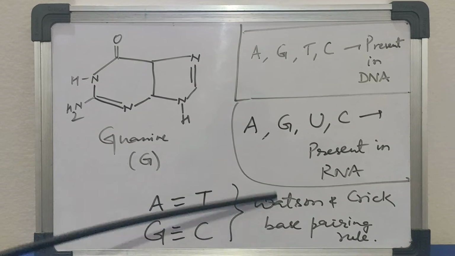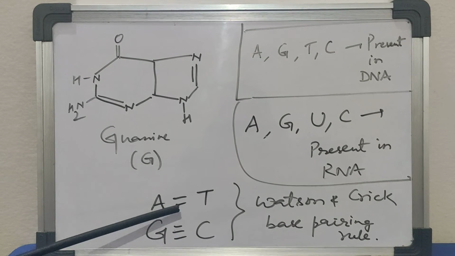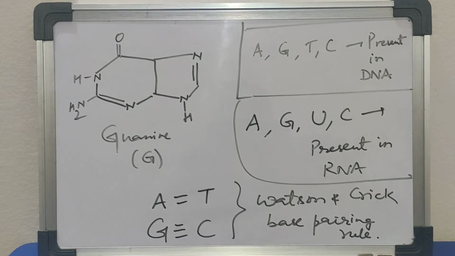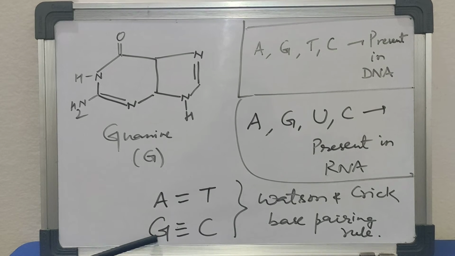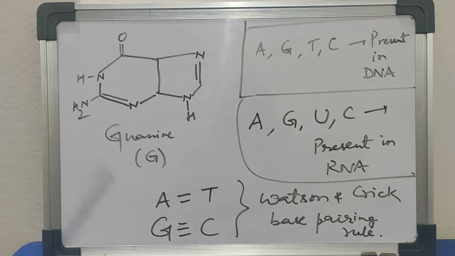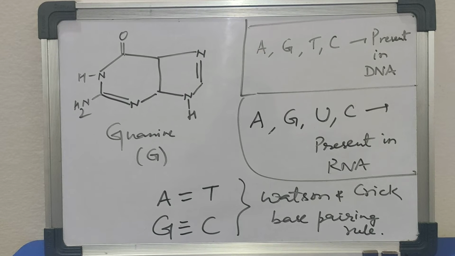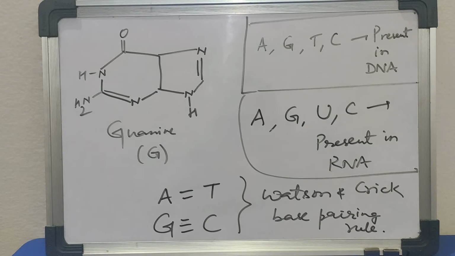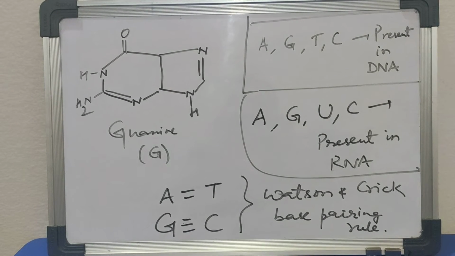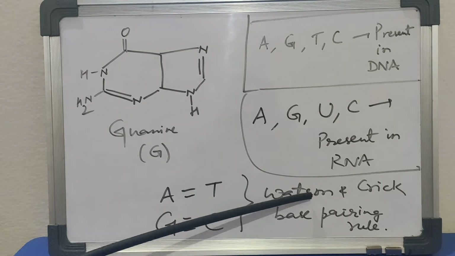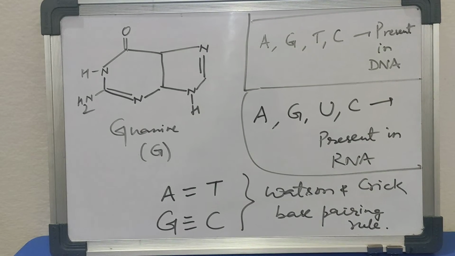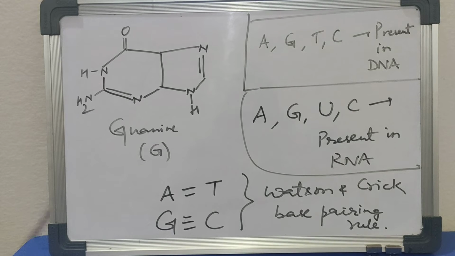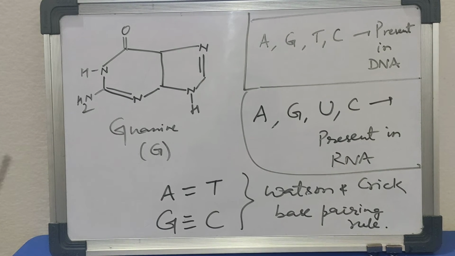In a double helical DNA, adenine binds with thymine with 2 hydrogen bonds, whereas guanine binds with cytosine with 3 hydrogen bonds. That means the guanine cytosine bond is stronger than the adenine thymine bond. This is called the Watson and Crick base pairing rule. So adenine binds with thymine, guanine binds with cytosine.